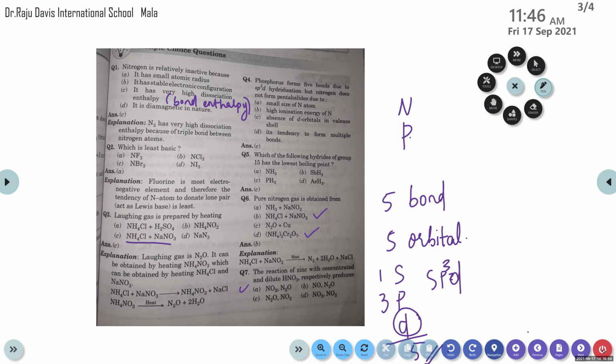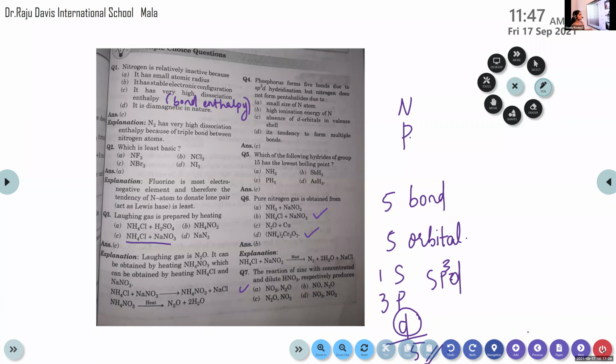Ma'am, what is the difference between dilute and concentrated? Dilute means more amount of water is there. Concentrated means more amount of acid is there. Clear? Less amount of water, that is concentrated. More amount of water, that is dilute. Actually, this acid is produced in factories as concentrated, but we will make it diluted to use in laboratories to avoid such dangers.